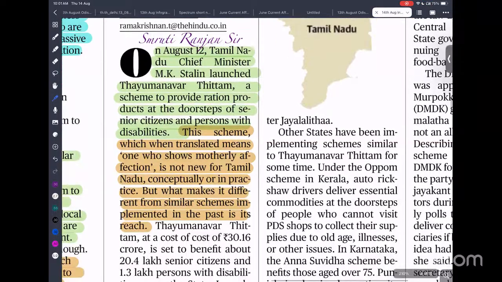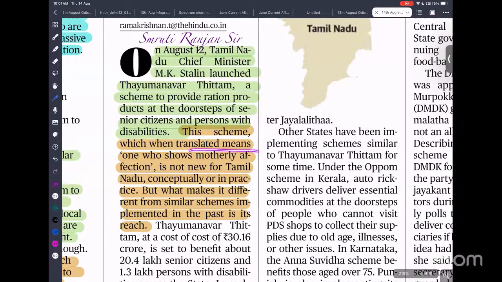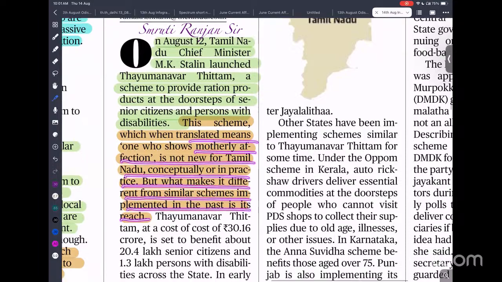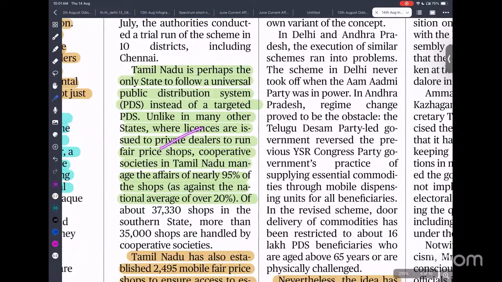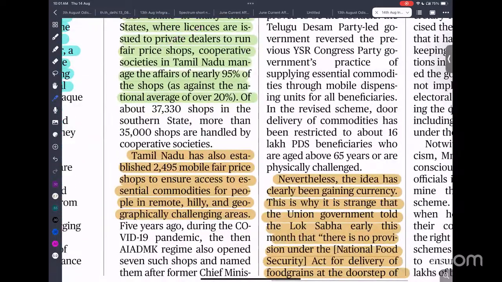The scheme, which translates to motherly affection, is not a new concept in Tamil Nadu, but what makes it different from this scheme is its past; it's rich. Tamil Nadu is perhaps the only state that follows the universal public distribution system. In Tamil Nadu, they are not targeting the PDS to a few people, rather they are providing PDS to all people. So that is what led to less hunger and the empowerment of women.